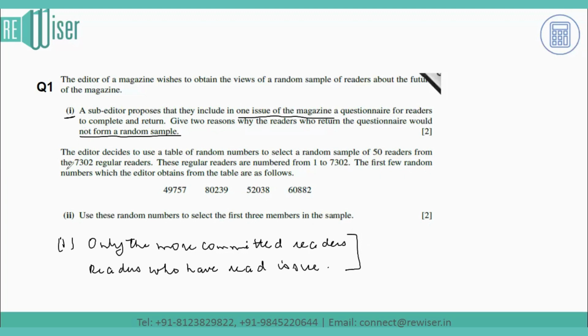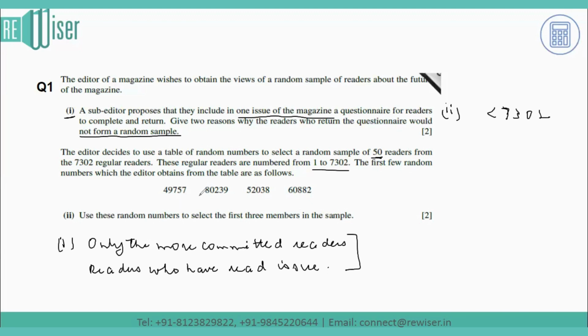So now the other part of the question says the editor decides to use a table of random numbers to select a sample of 50 readers from the 7302 regular readers. These regular readers are numbered from 1 to 7302. The first few random numbers which the editor obtains from the table are as follows. Use these random numbers to select the first three members in a sample. Now, this can have multiple answers. The only thing that we should know is that the number should be less than 7302. It cannot be greater than 7302.